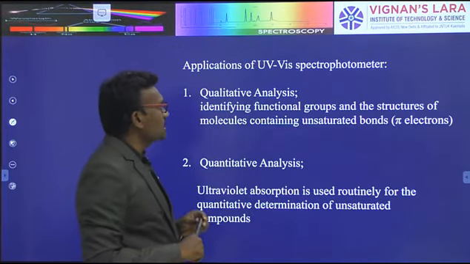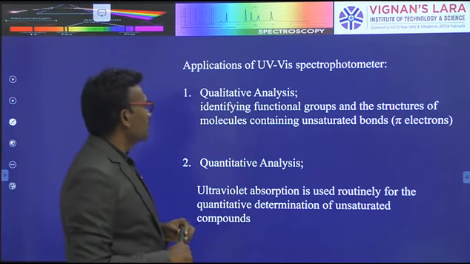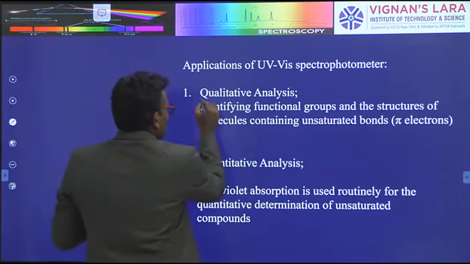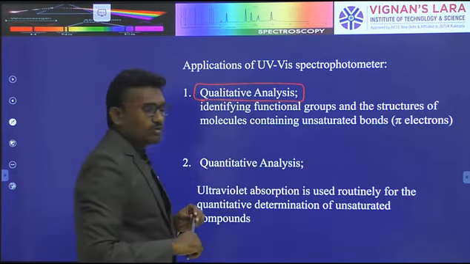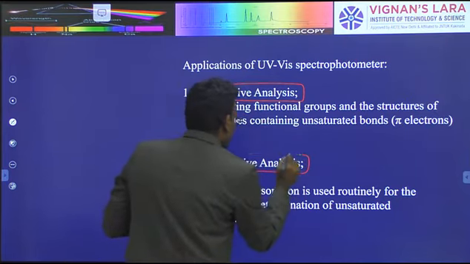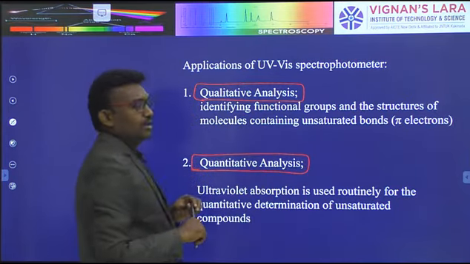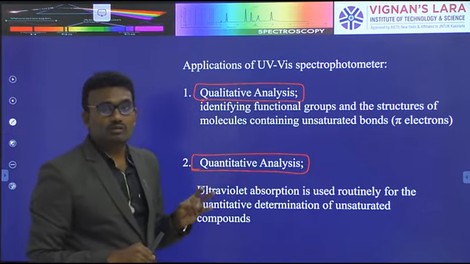Applications of UV visible spectroscopy or spectrometer. The first is qualitative analysis, the second is quantitative analysis. UV visible spectroscopy determines quality and quantity.